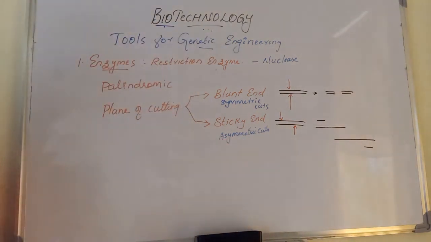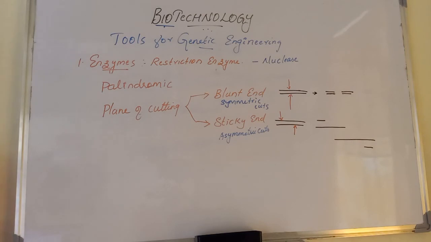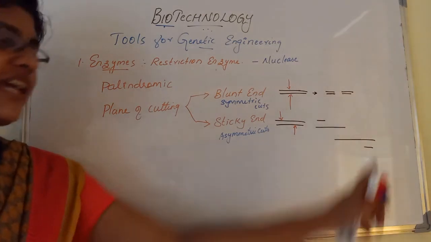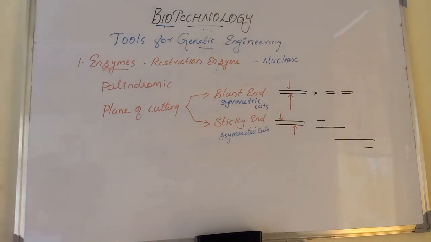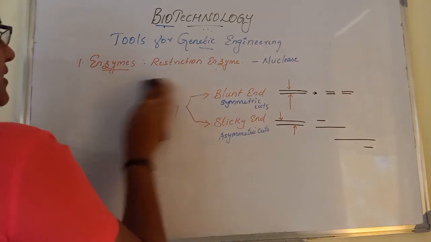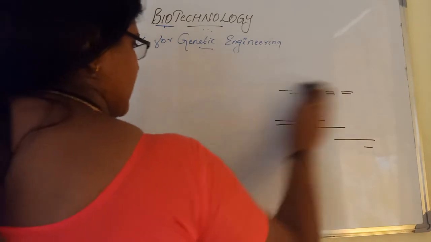If you look, as a result of the sticky end, DNA fragments are produced in single strand, one having a long extension and another having a recessed end. So these are about restriction endonucleases or restriction enzymes. Come to alkaline phosphatase, the other enzyme.